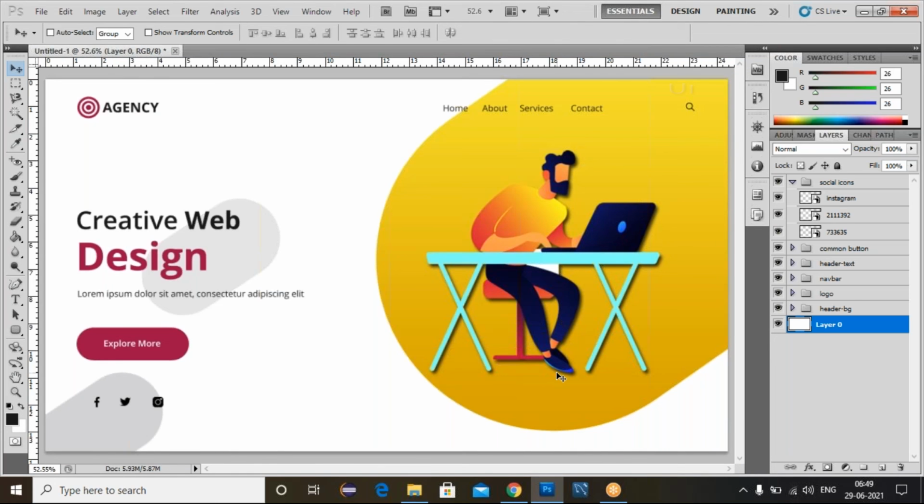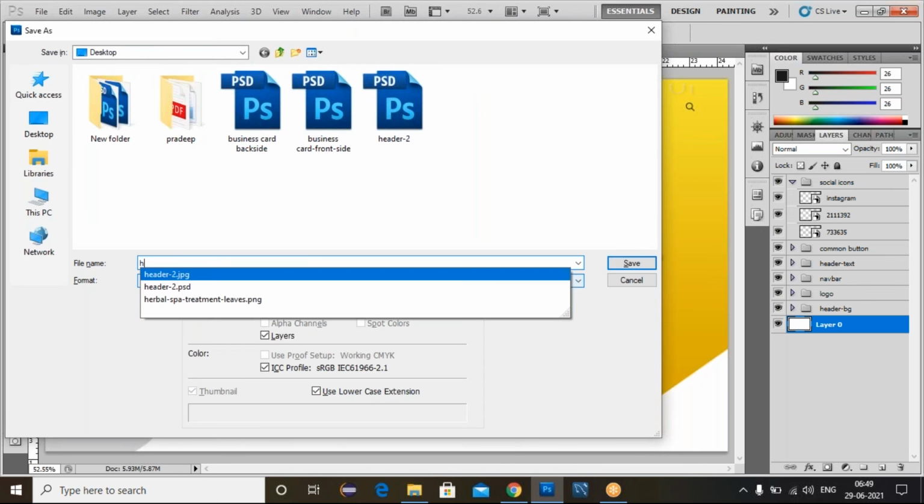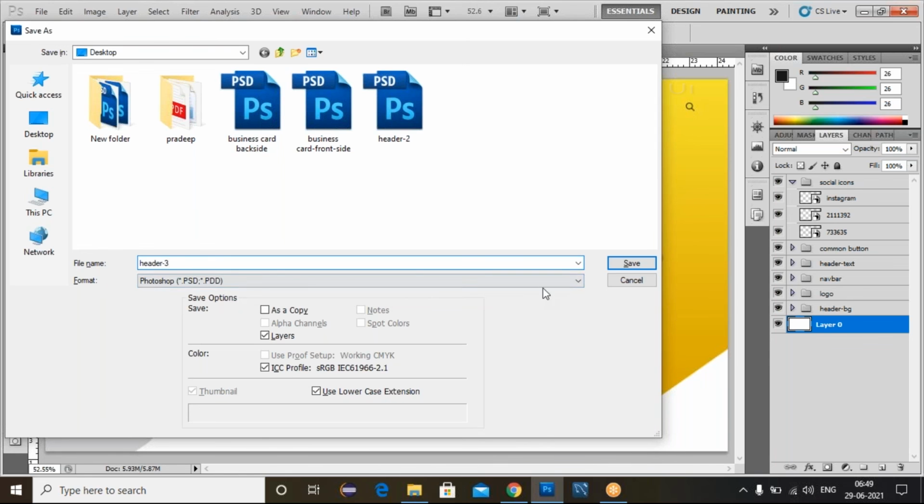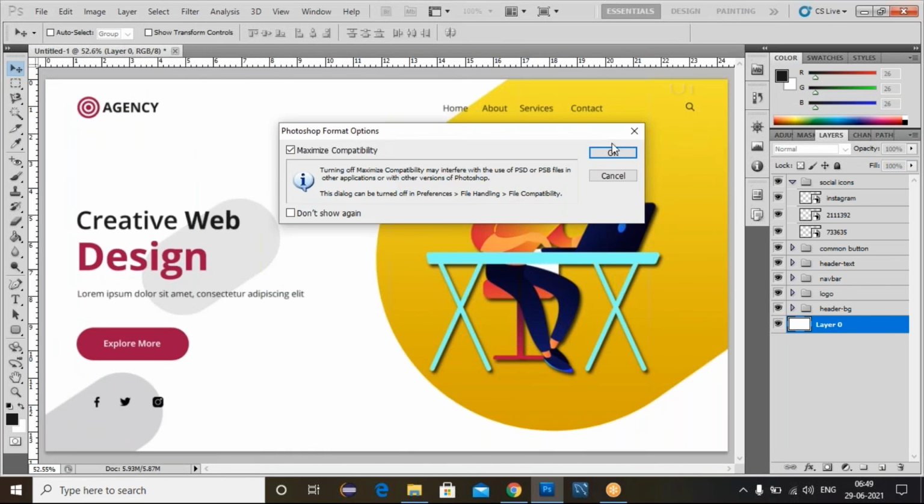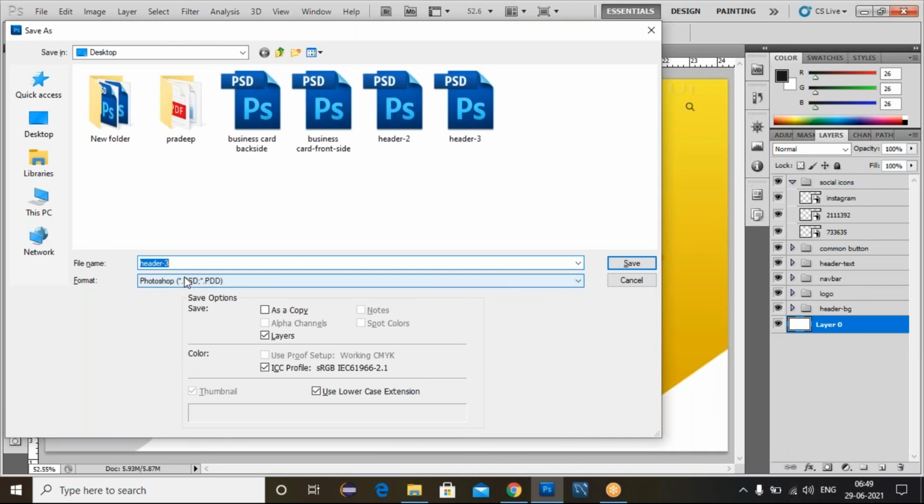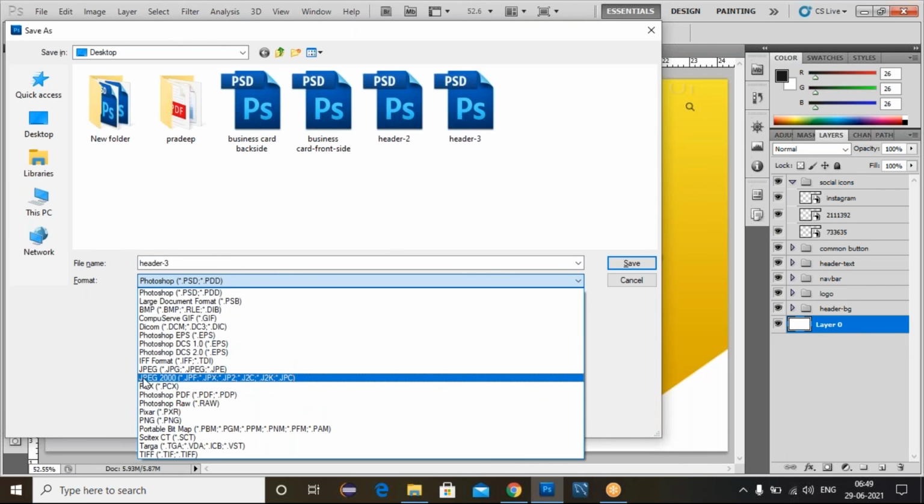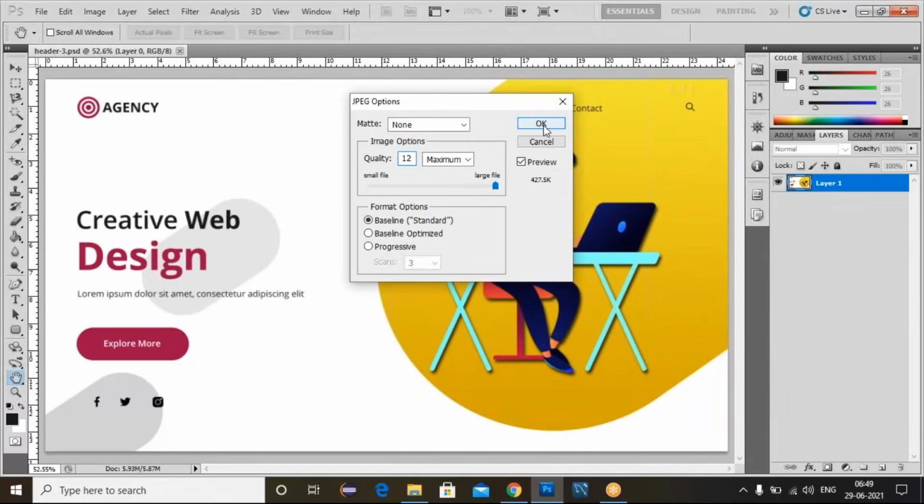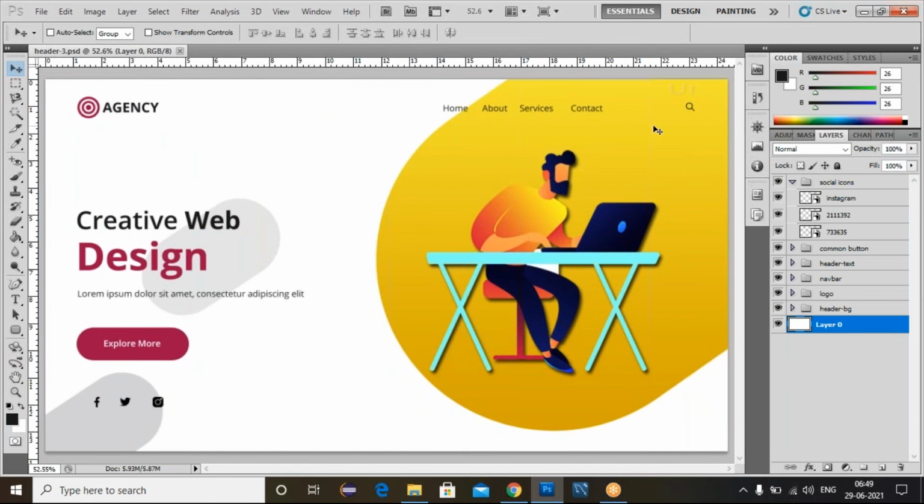Now I can save this one. Control Shift S. You can save the file as header 4 or header 3 PSD file. Click on this save. And also we can save Control Shift S. And in the format, select this JPG and you can save this image. So like this we can create headers in the Photoshop.